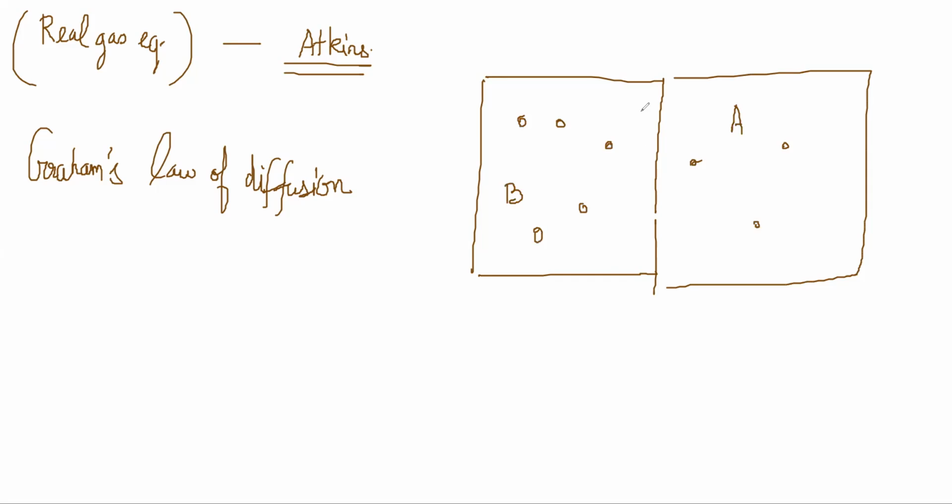And you remove this partition. If you remove this partition, then they will mix, right? Once they mix, there is a rate of mixing, right? There is a rate at which two different gases mix, right? Now, the law of diffusion is saying that the rate of mixing is proportional to 1 by root m or something.